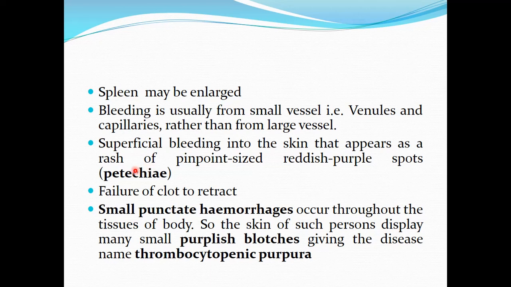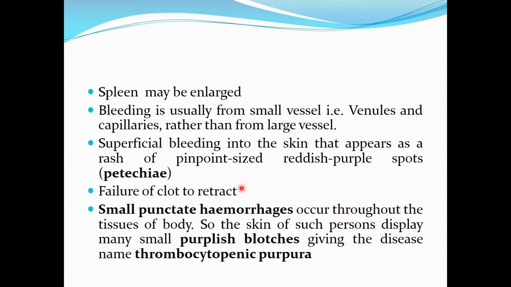These petechial rashes are not formed in case of hemophilia. Petechial rash or pinpoint hemorrhages occur in case of thrombocytopenia.